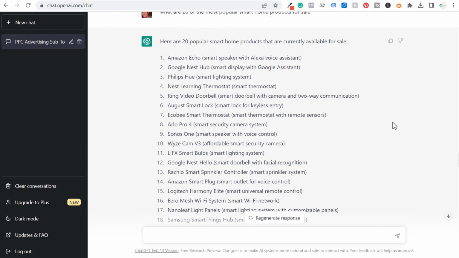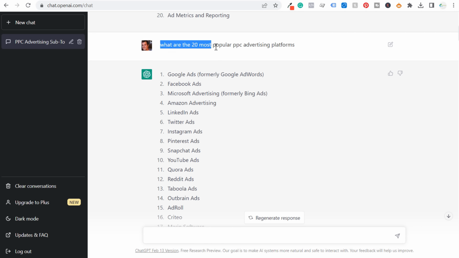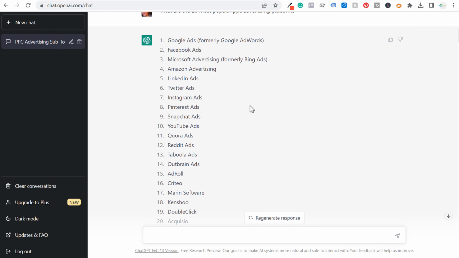And as we go through this, I can do this for all sorts of different keywords that I'm covering. Let's scroll up to the top here, and you'll see here, what are the 20 most popular PPC advertising platforms. If I start creating content specifically around Twitter ads, I can say, okay, what are some long tail keywords for Twitter ads? What are some YouTube video ideas? What are some different things that I could cover on my blog or my YouTube channel? So that's ultimately what you want to do as you are trying to come up with these content ideas. First, it starts with keyword research, and from there you can easily create content ideas.